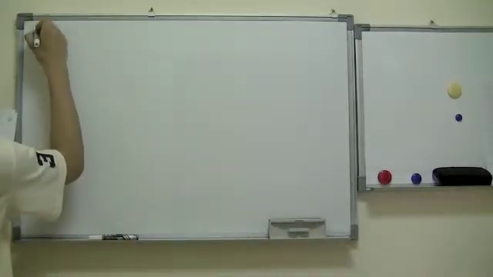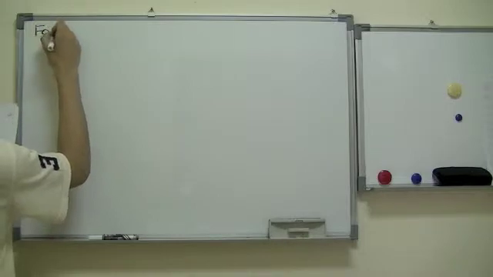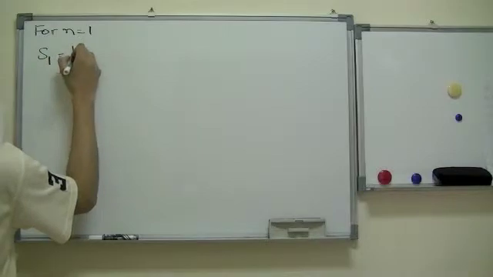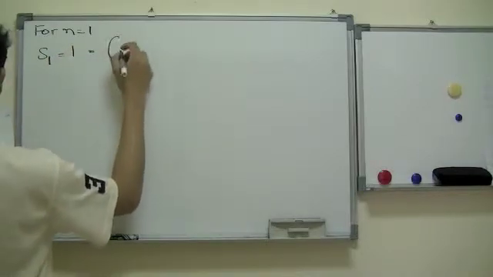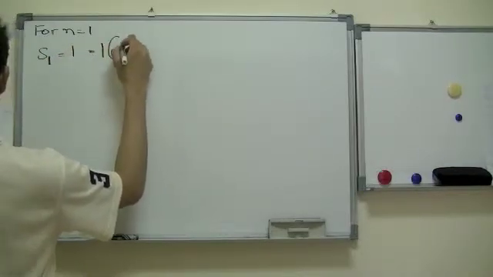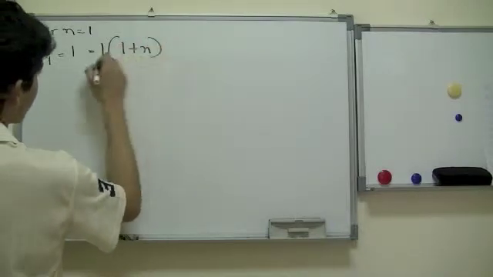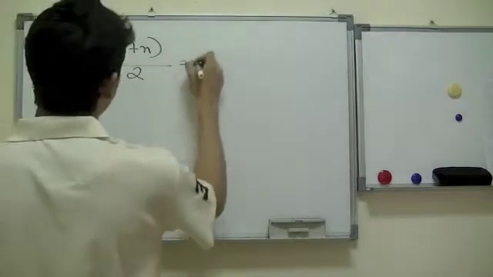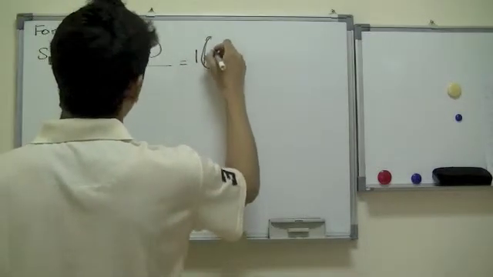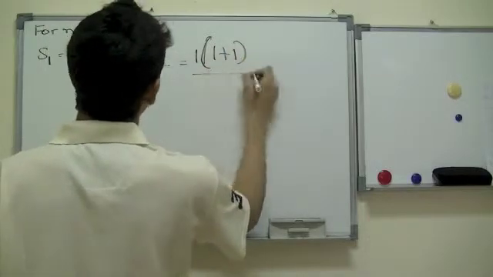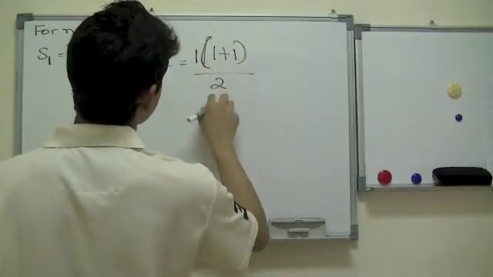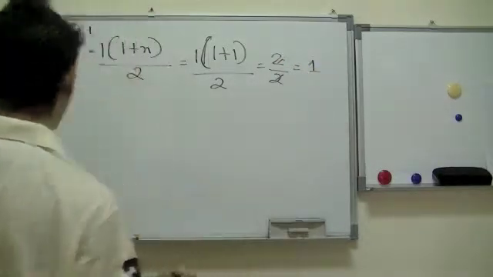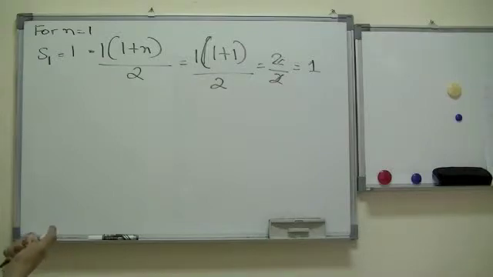So the first thing we said is that for n equal to 1, S1 would be equal to 1, right? So how are we going to prove that? Well, n times 1 plus n all divided by 2. Well, n we said to be 1, so let's go ahead and replace that. This would be 1 bracket 1 plus 1. Okay, that would be 2. So 2 times 1 is 2, 2 over 2, which yields 1. Yep, that's exactly correct. So S1 would be 1.